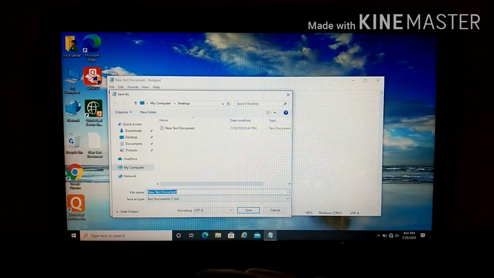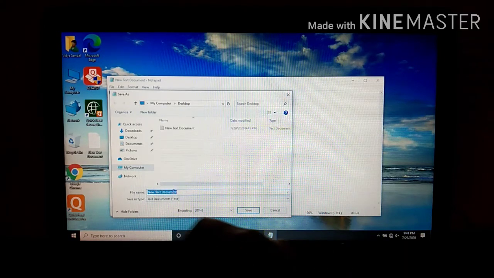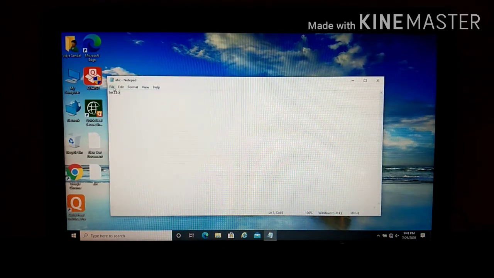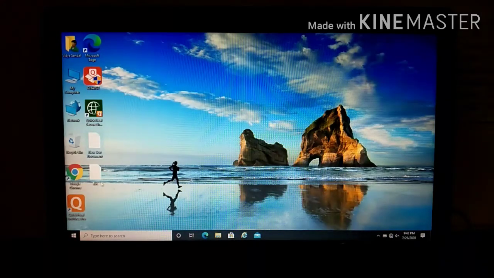For example, I will type a name like ABC and I will save it. Can you see on this title bar, ABC Notepad? It means this Notepad file is saved with the name ABC. Just close this one and you can see, can you see here ABC? ABC means I gave the name ABC for that file.